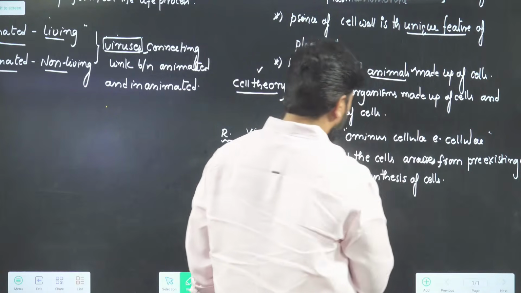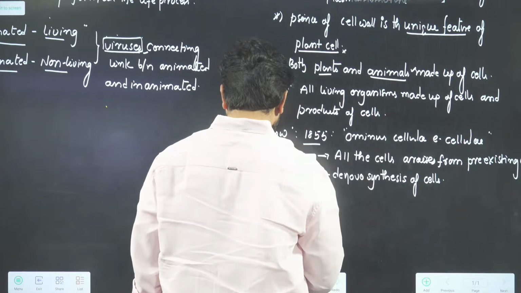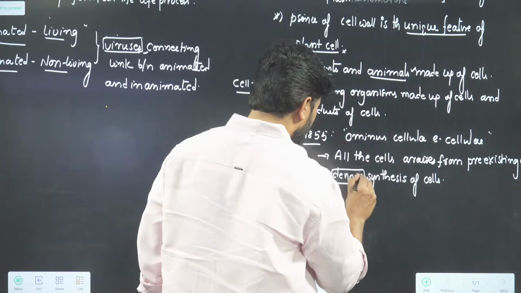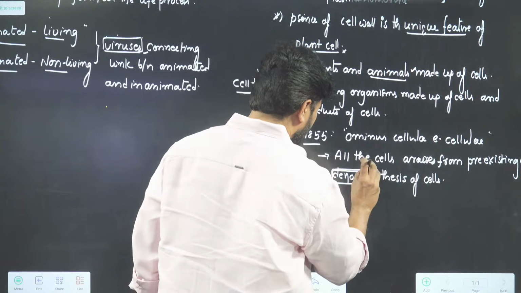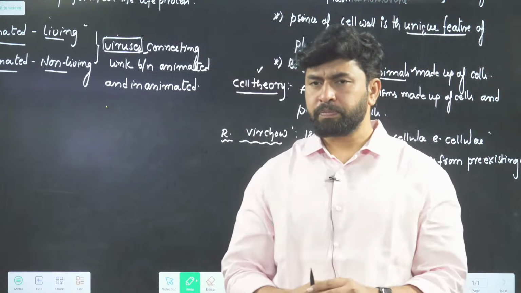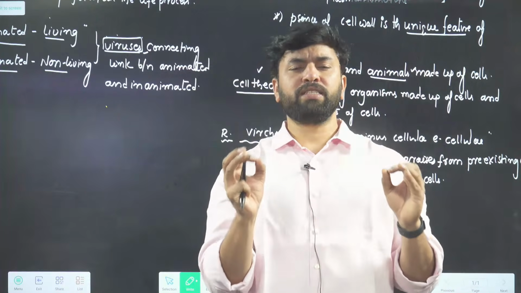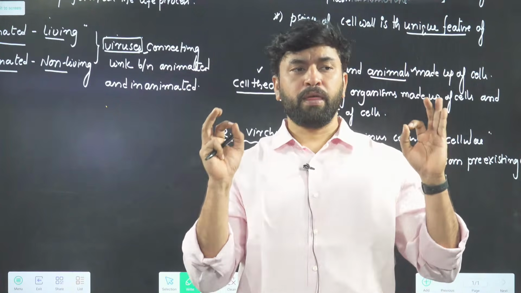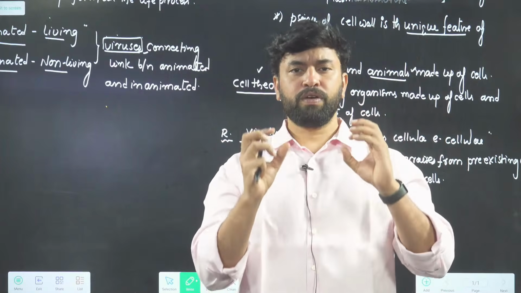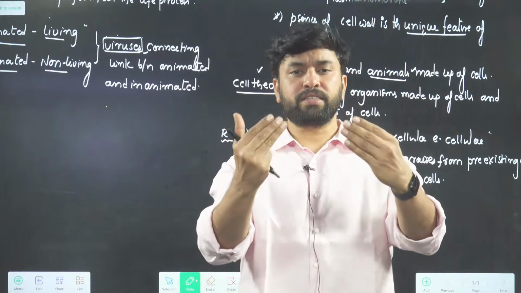There is no concept of de novo synthesis at all. No cell can be synthesized by de novo synthesis. What do you mean by de novo synthesis? No cell can be constructed newly. If you want to get a cell, you can get it only from an already existing cell.